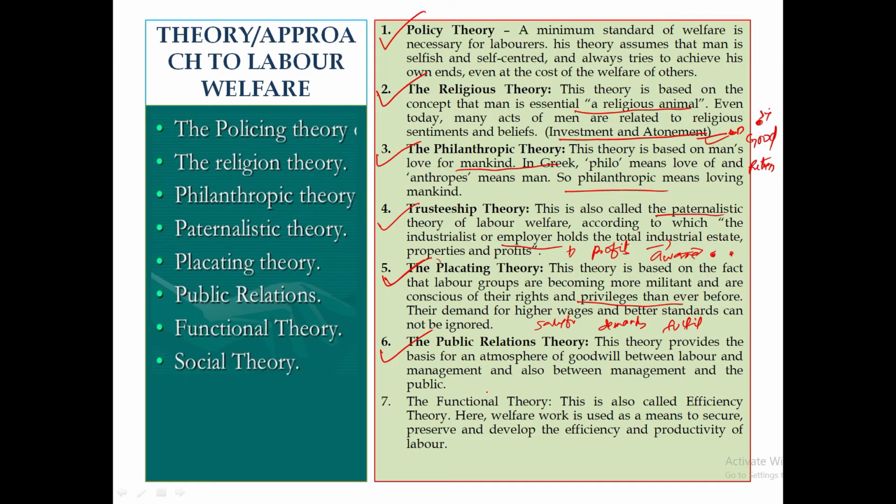Now, public relations theory talks about the goodwill of an employer. When you do good things or give good welfare facilities, it creates a good image for your company. Let's say company A and company B. Company B provides lots of welfare facilities, and company A provides only the minimum. So in a society or a country or a place, company B will earn lots of reputation.